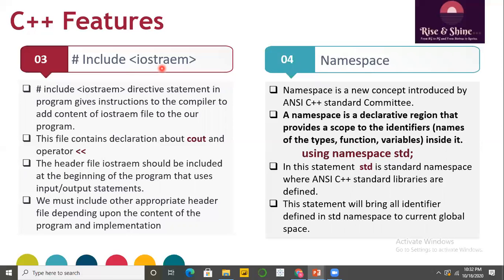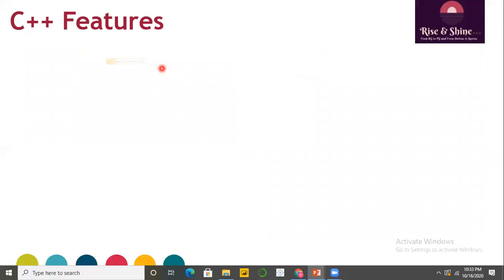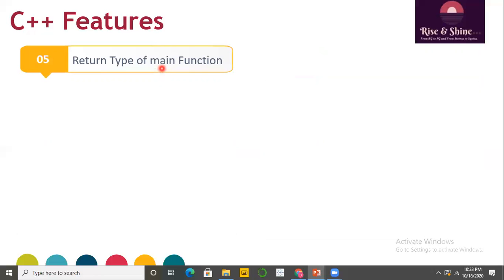We can create our own namespaces also in our program. In upcoming video sessions, we will see how to create user defined namespaces. But you can use the standard namespaces also using the using directive statement.